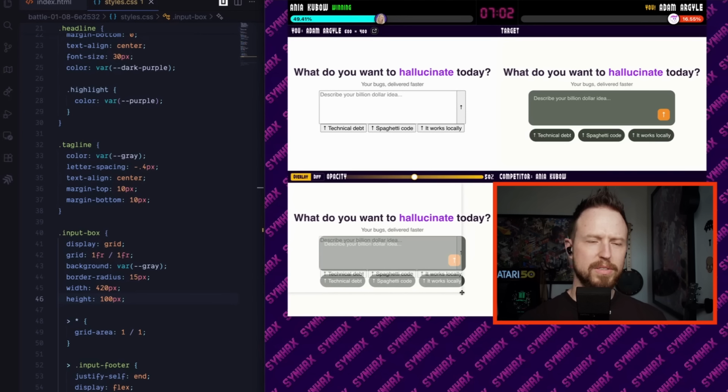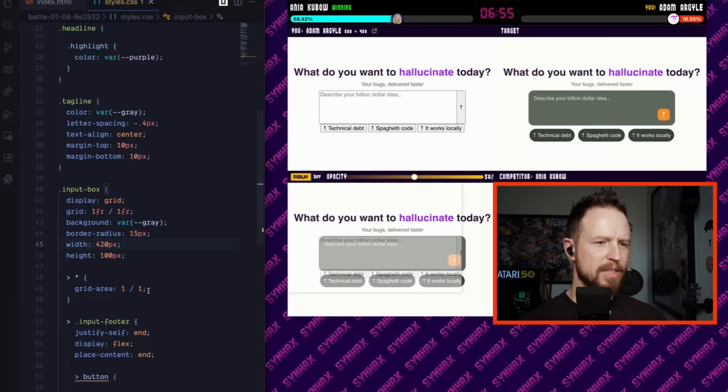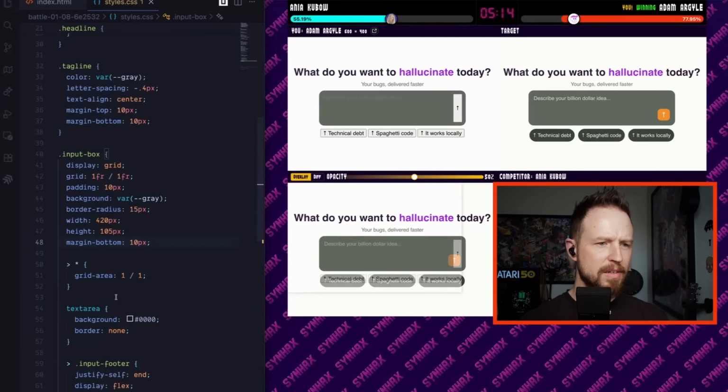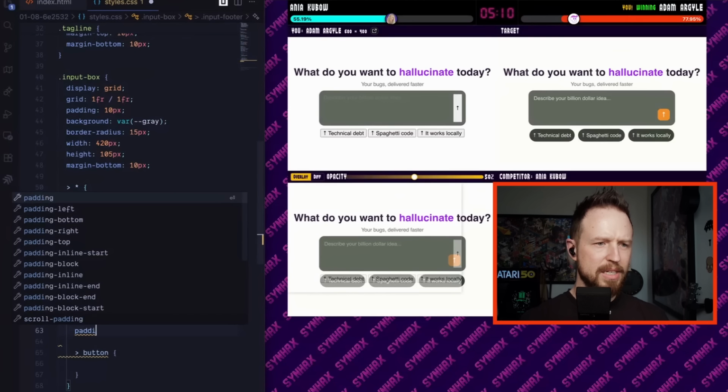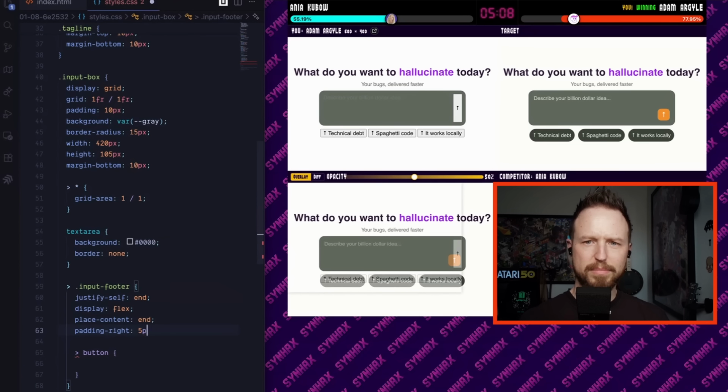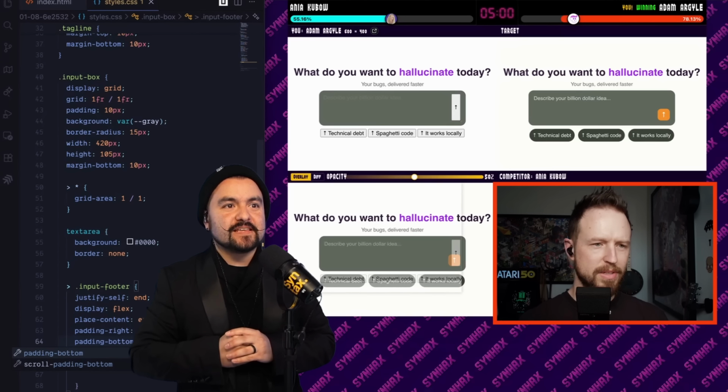Oh, farts. I've broken something, haven't I? Because I had a decently gray looking box and now I don't. It's very suspicious. Then we need to change our style source. So this needs padding right of 5 pixels. Yep. And padding bottom of 5 pixels? Yeah, 5 minutes left.